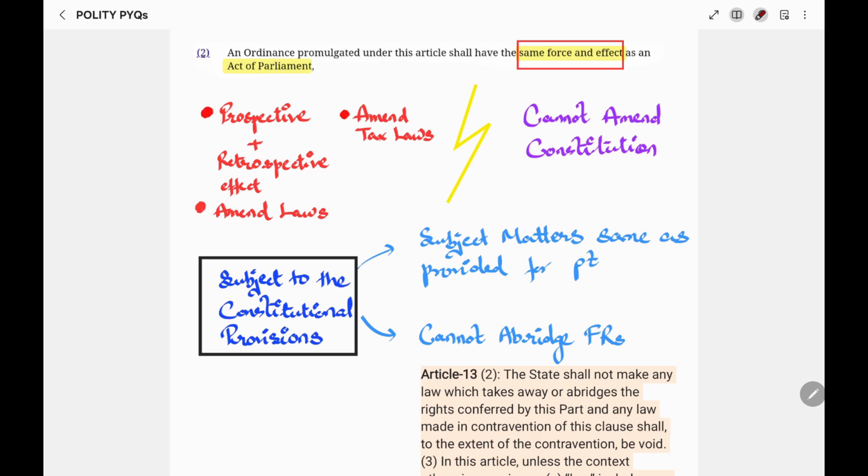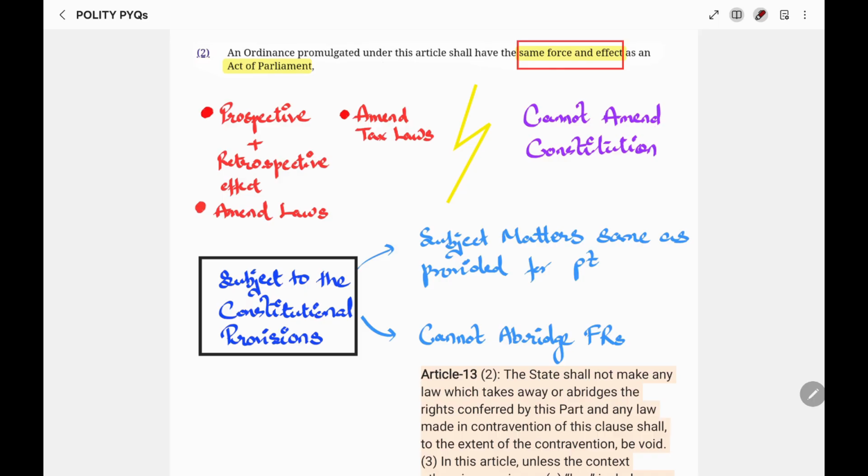But there is a difference: an act of parliament can, under Article 368, make amendments to the constitution, but an ordinance cannot amend the constitution.